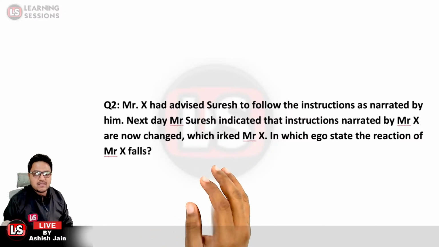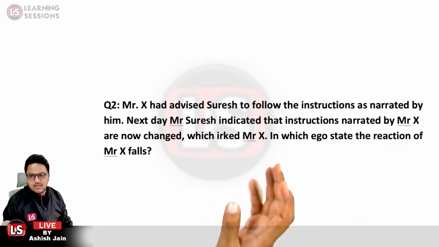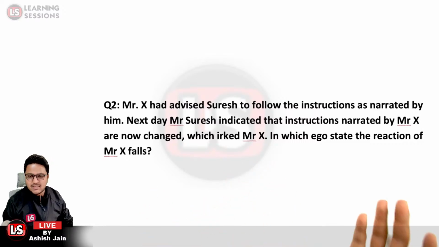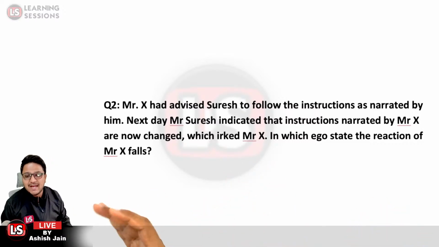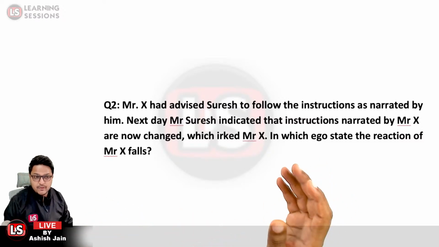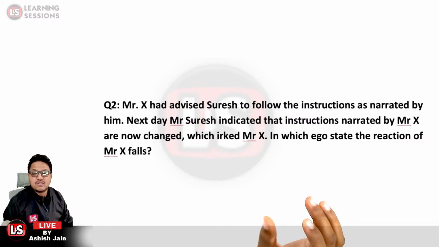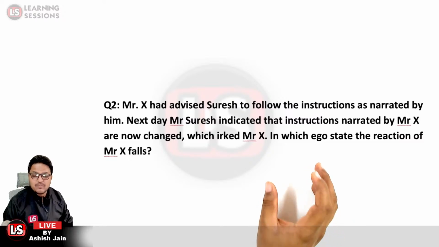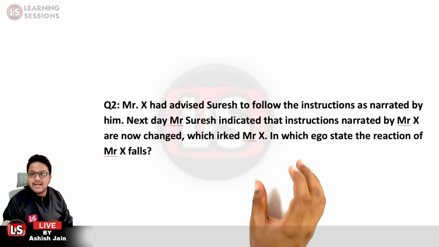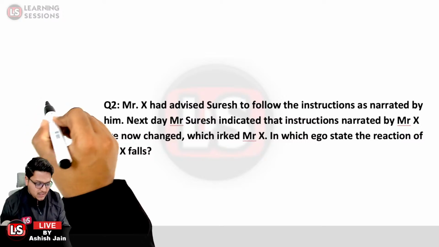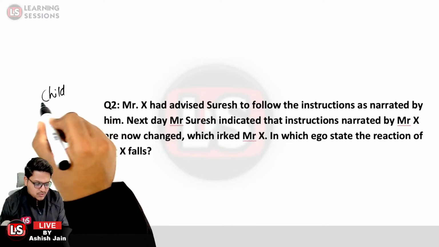So Mr. X advised Suresh to follow the instructions, but the very next morning Mr. Suresh visited the desk and told him that there were changes, and Mr. X got irked by it. In which ego state was the reaction of Mr. X? That is related to the child ego state.